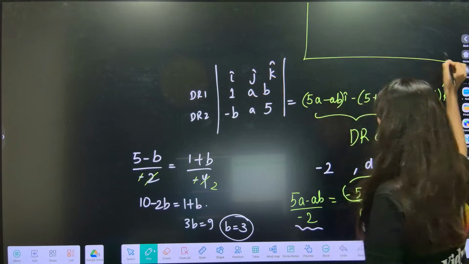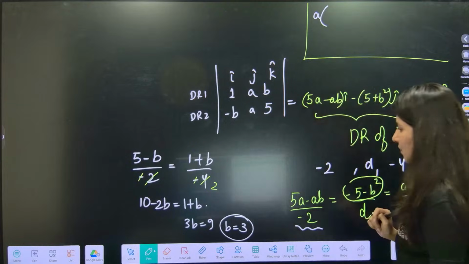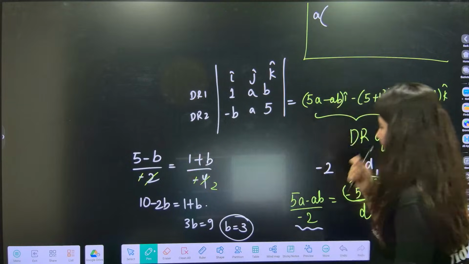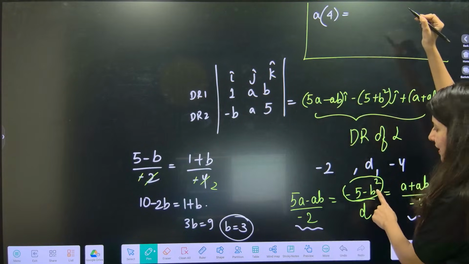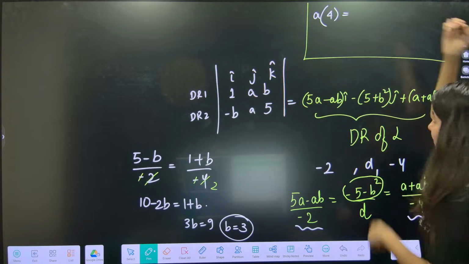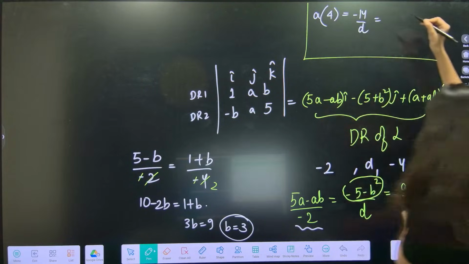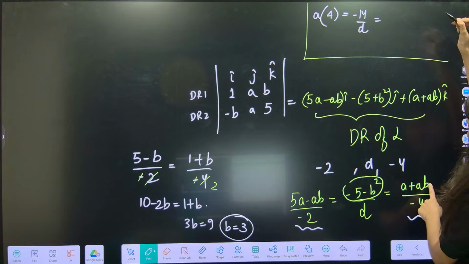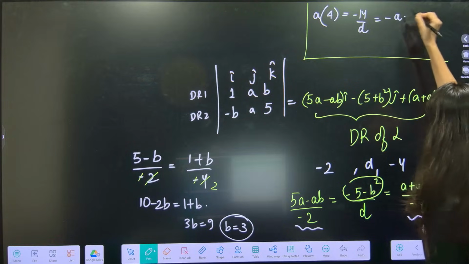So if b is 3, it will become what? Let me write down over here. 5, so a is common. 5 minus b, 5 minus b is 8. 8 by 2, 4, is equal to, from here if b is 3, so 9 plus 5, 14. So minus 14 by d. And here if b is 3, it is going to be 3a plus a, 4a upon minus a.